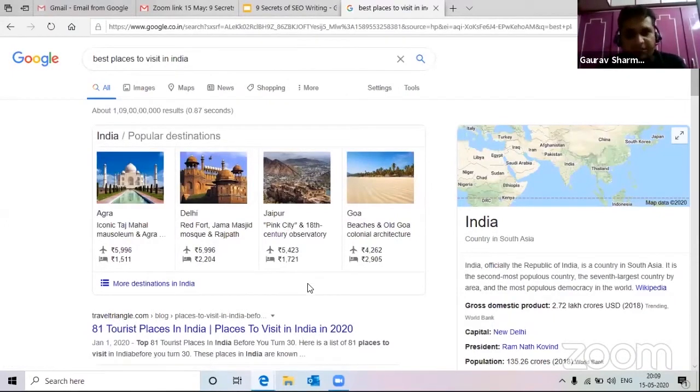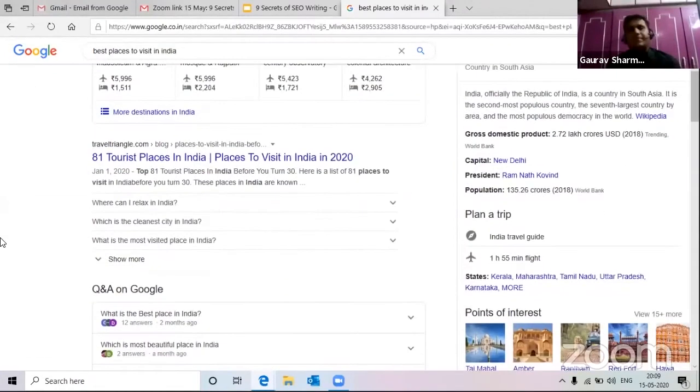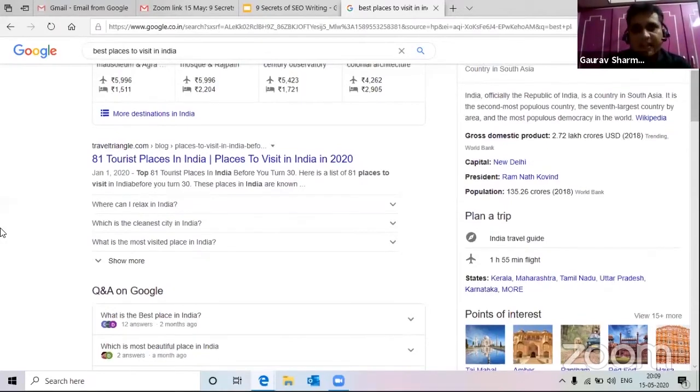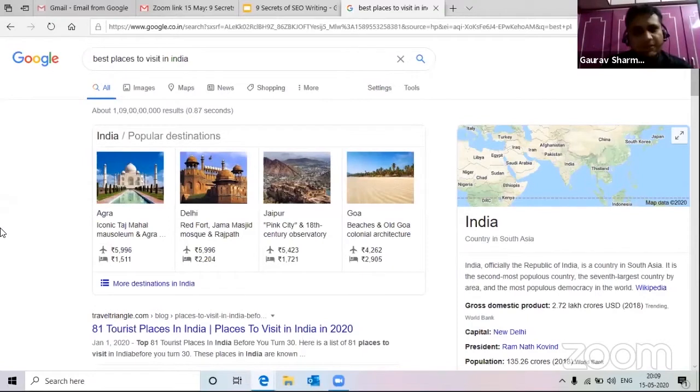For example, in case you're writing content on best places to visit in India, the points that you're discussing are, for example, you'll be naming different places and writing content. Instead of just writing in paragraphs, it is always recommended to give numbers to the paragraphs, because the Google software, which searches the information on all the websites.